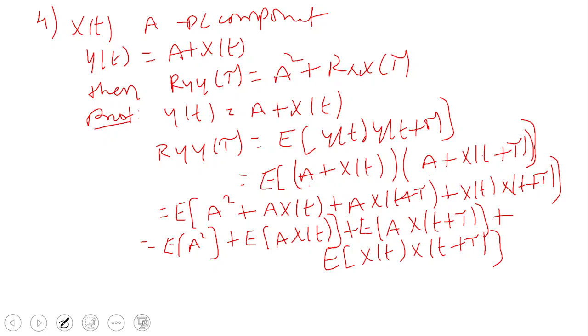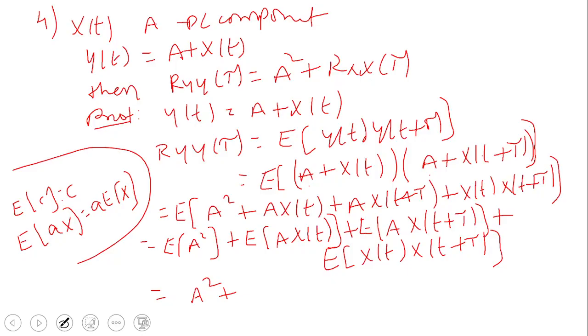Now, remembering the properties of the expectation, A is a constant here. DC component means A is constant. The expected value of a constant is the constant. That is one property of the expectation. So E of A square is equal to A square, because A square is also constant. Next property, E of A x is equal to A into E of x, where A is a constant.